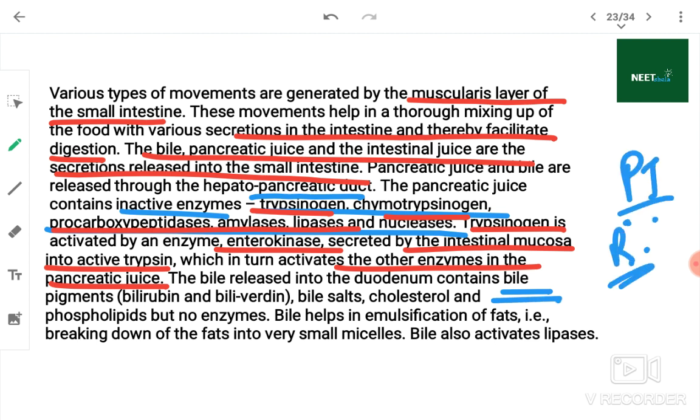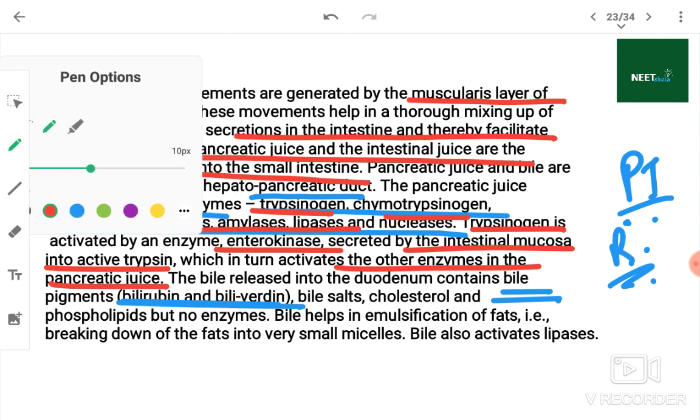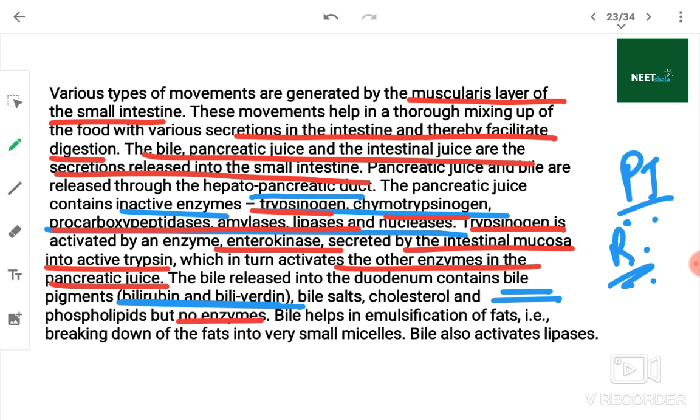The bile released into the duodenum contains bile pigments, bilirubin and biliverdin, bile salts, cholesterol and phospholipids, but has no enzymes. Bile juice, the bile secretion, has no enzymes. This is an important point to be noted.